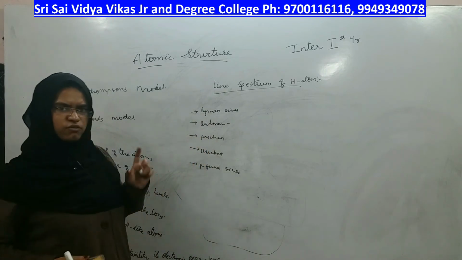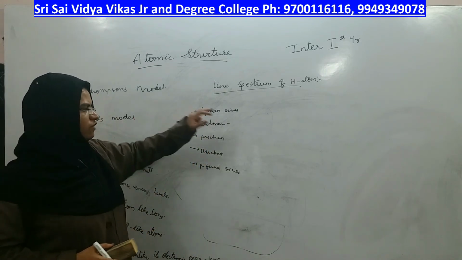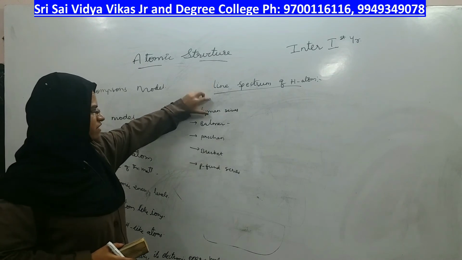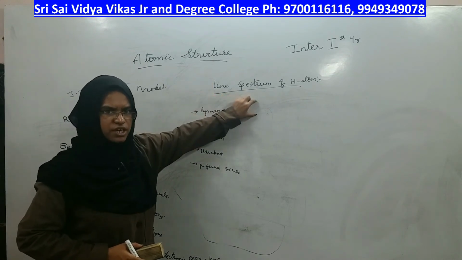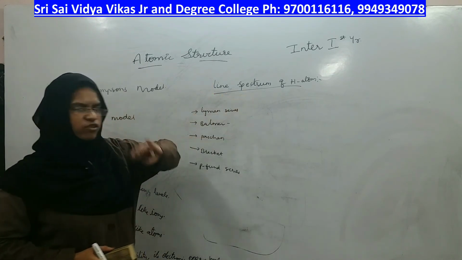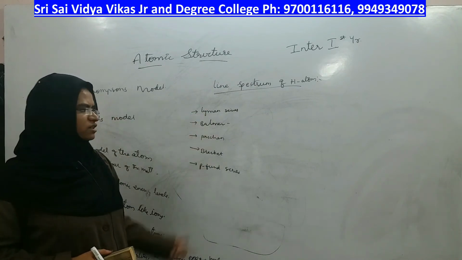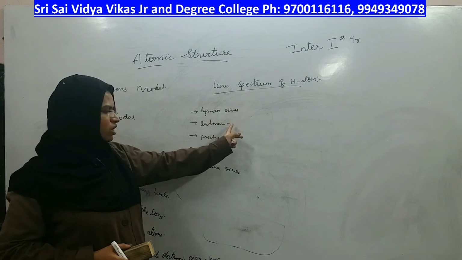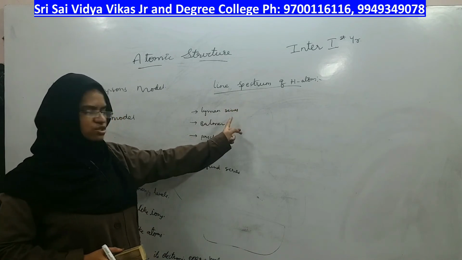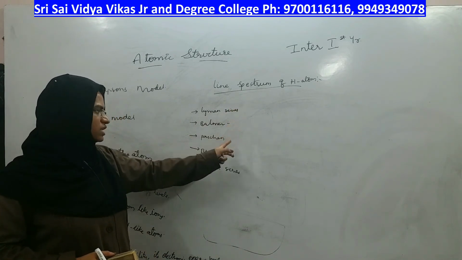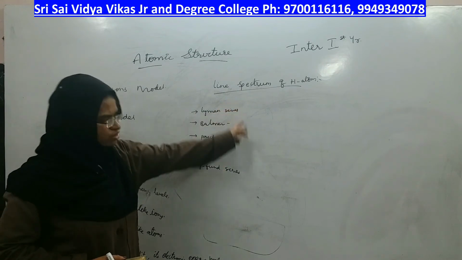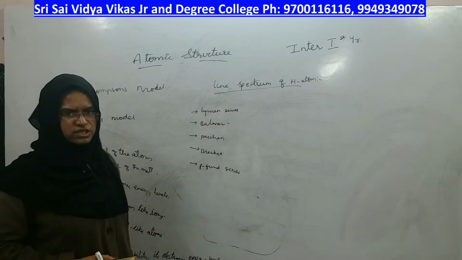In the spectrum, what I told was, each line of the spectrum has its own wavelength, therefore its own color. Each series falls under a range of electromagnetic waves which has its own color or visibility, and all of them have their own wavelengths and their own frequencies, right?